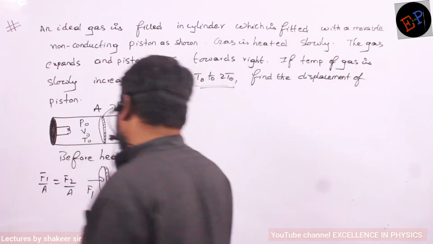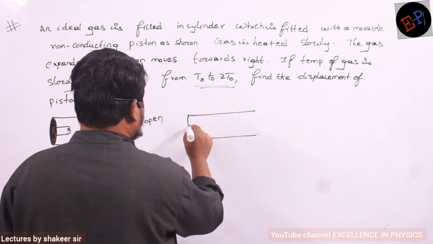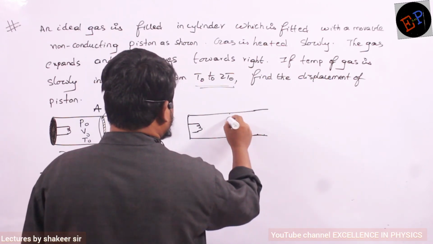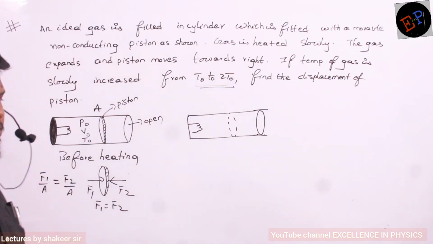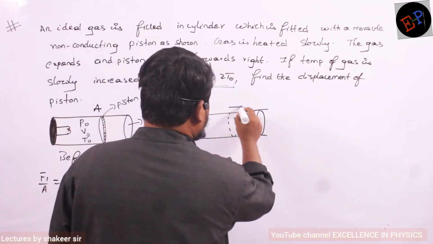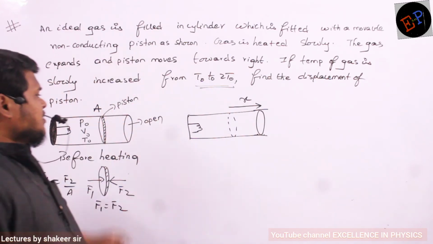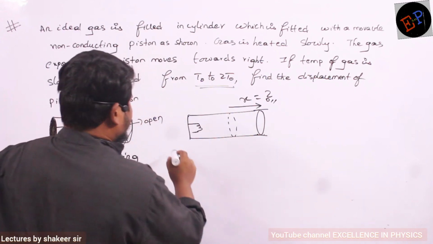So therefore what is my final diagram? My final diagram will be like this. This is the heater. Previously the piston was present somewhere here, no? Now the piston has reached up to here. Are you able to understand? So it means the piston has moved in this direction by a distance of x, and that x value only we are supposed to calculate. Understood, no? So therefore what is the note point here we have to write?